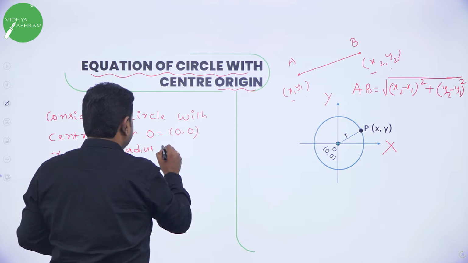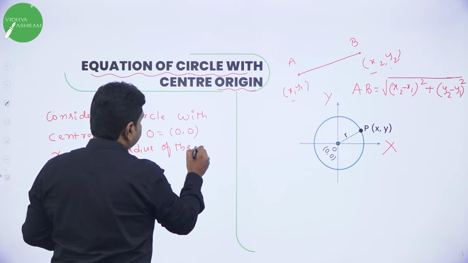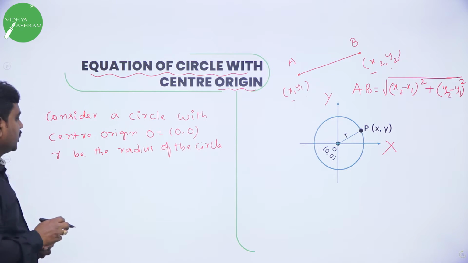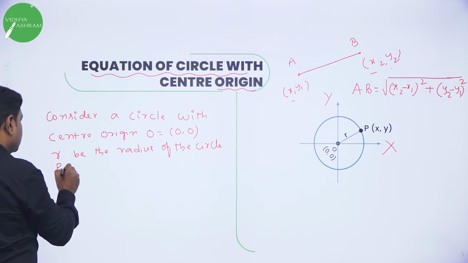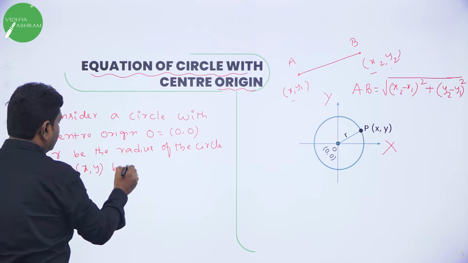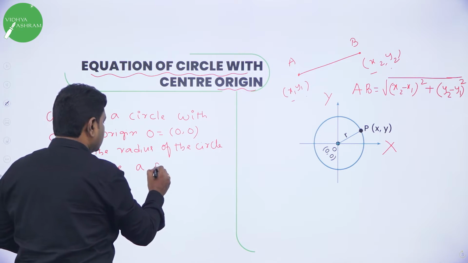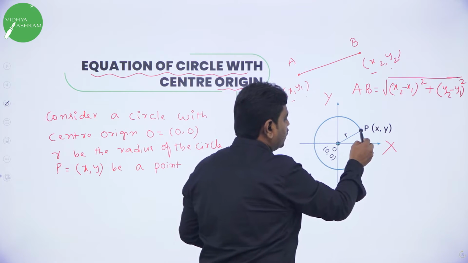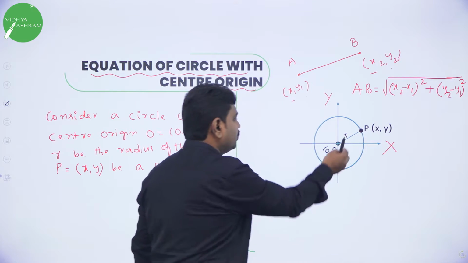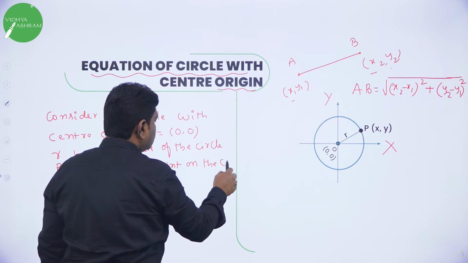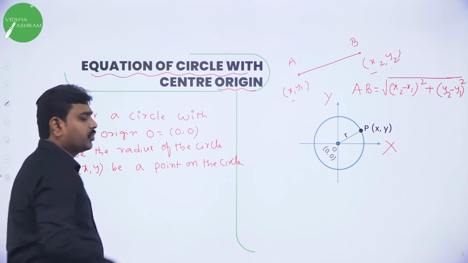R be the radius of the circle. Then P is equal to (x, y), P be a point on the circle. You can see the diagram. On the circle, I have taken a point P. P is (x, y), a point on the circle.